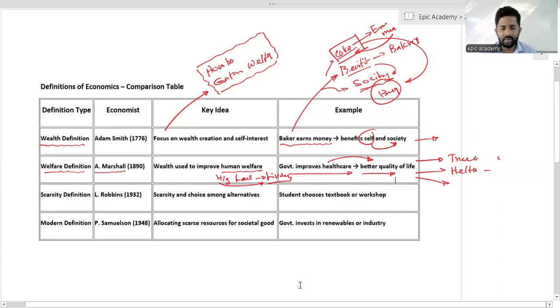How does it affect others? No one can escape from this world. No one can escape from this kind of effects. So that is how we have to take the decisions. Okay, we cannot escape